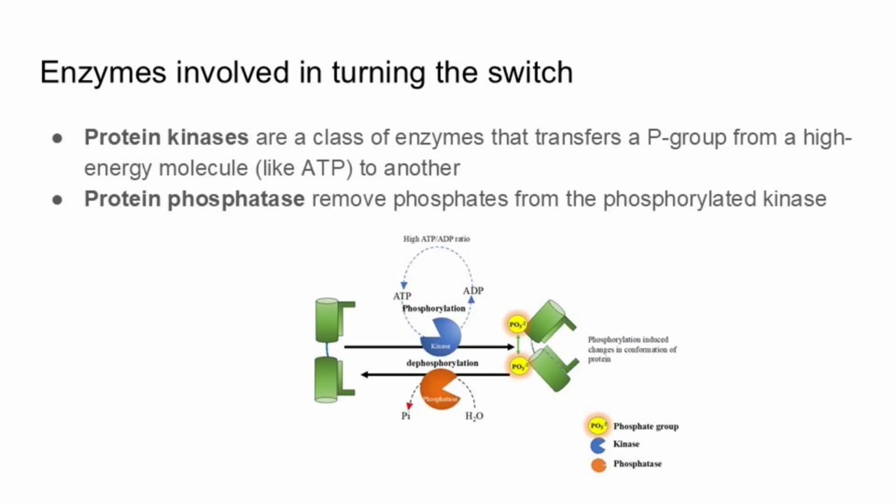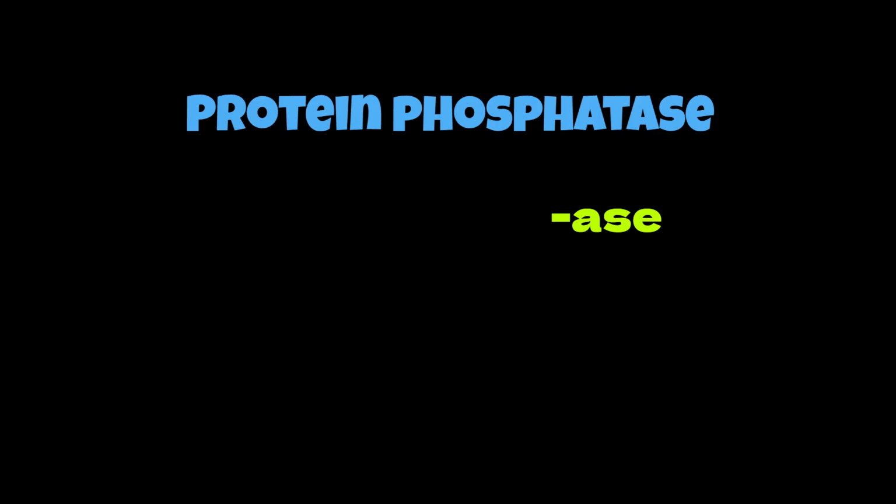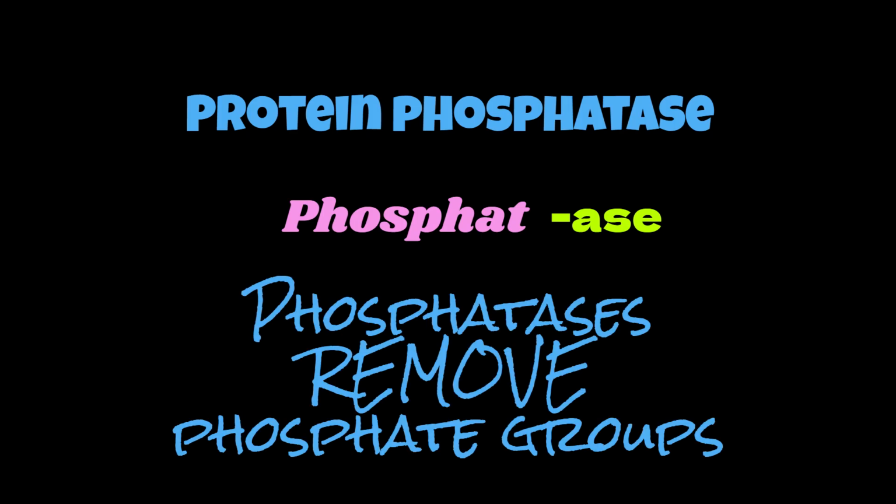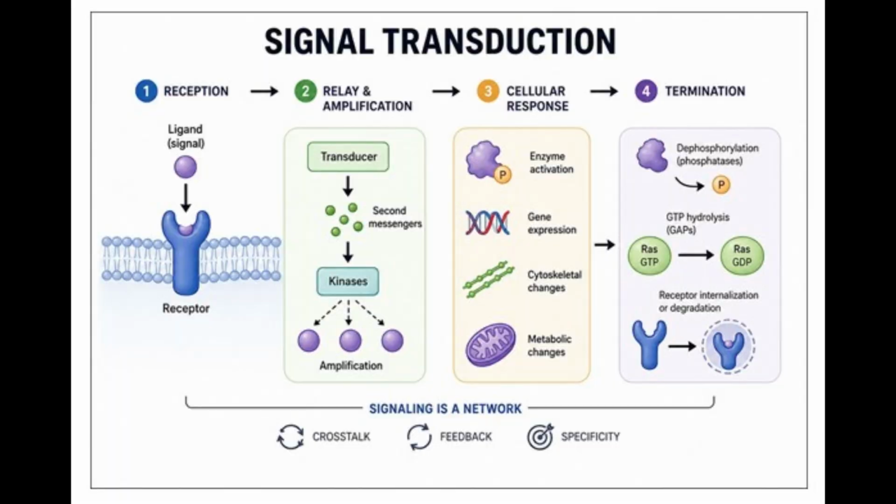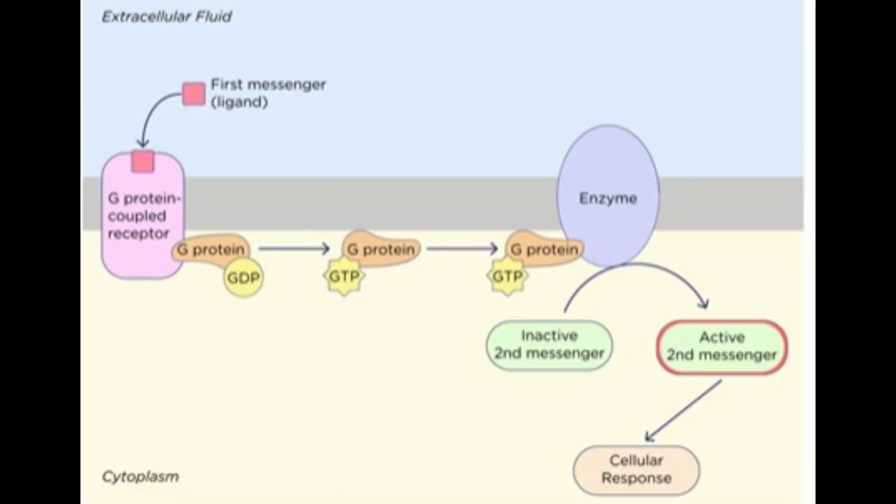The class of enzymes that catalyzes the removal of a phosphate group, that is dephosphorylation, is called protein phosphatase. Let's look at this name. The last part of this name is ase, so we're going to think enzyme. And the first part sounds like phosphate. So we'll remember that phosphatases remove phosphate groups. Both protein kinases and protein phosphatases are important players in managing the signal transduction pathway.